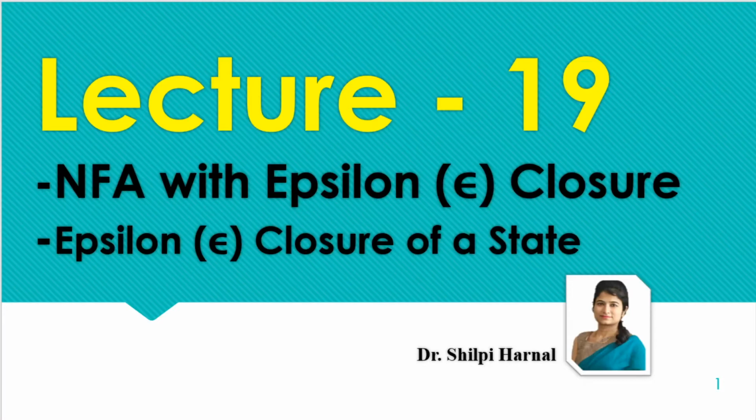In this lecture, we are going to practice another finite automata, that is NFA with epsilon closure. By epsilon closure, we mean that we are going to have null moves, or moves from one state to another state without reading any input symbol, and how to calculate the epsilon closure of a state.